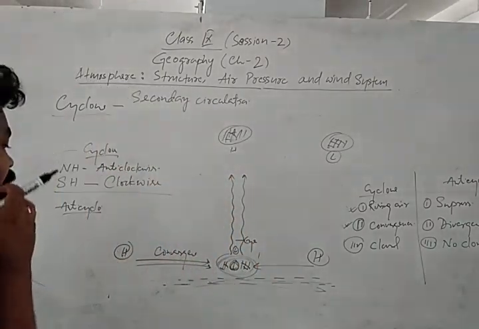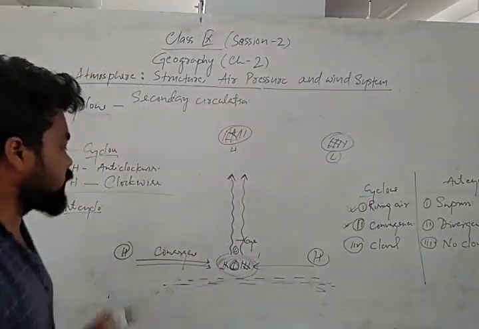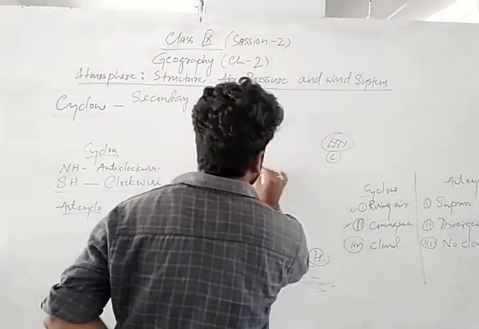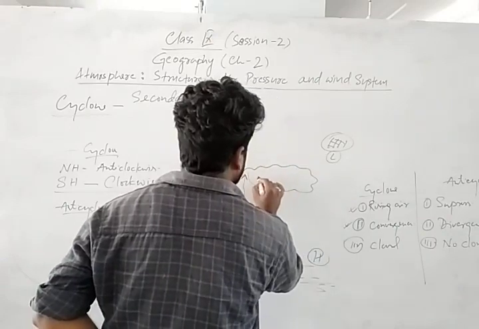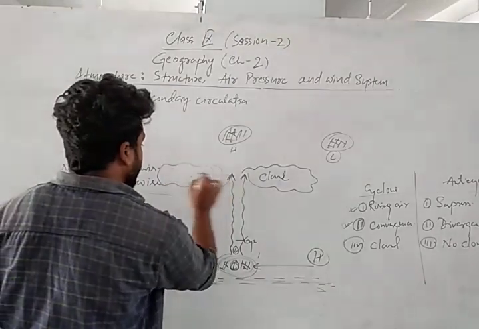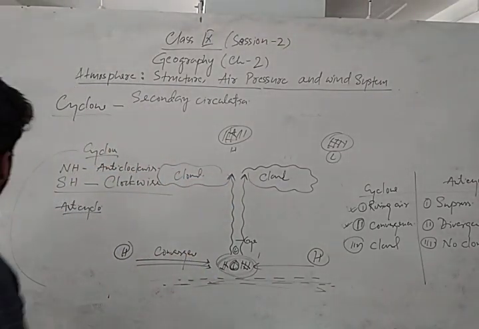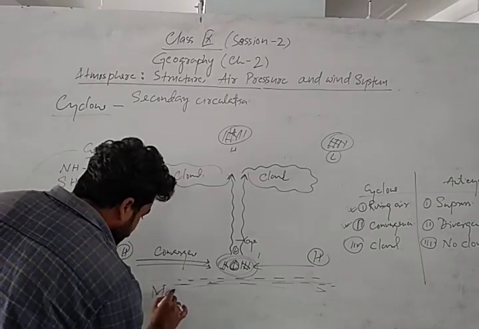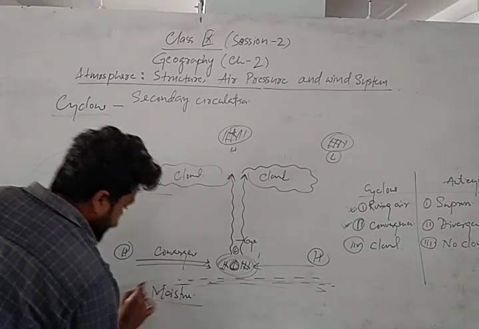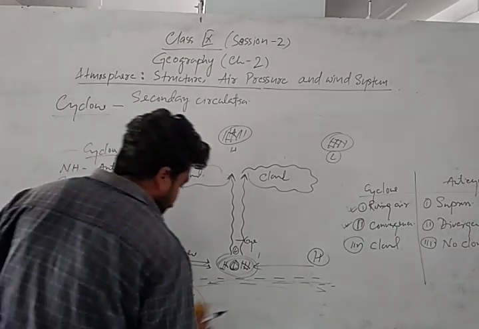Then air can go to a very long distance, and it will start the formation of cloud on every side. Generally, cyclone brings moisture laden wind. What is that moisture laden wind? Because that air brings the moisture, it is called moisture laden wind, right? And that air generally gives the rainfall.